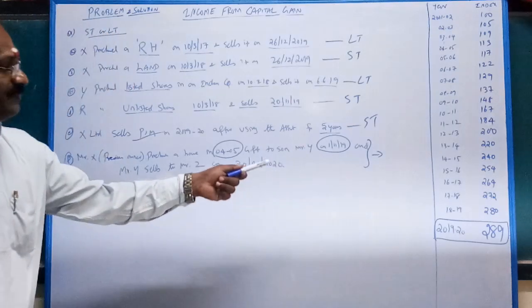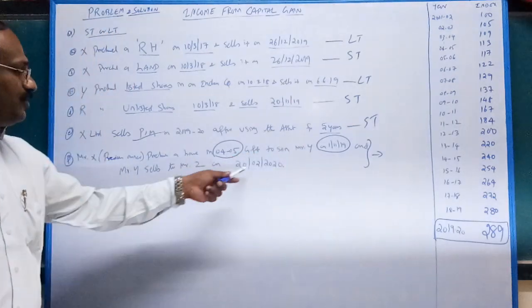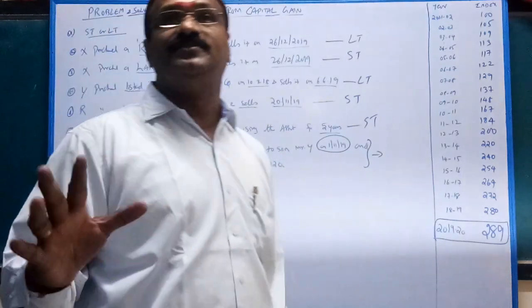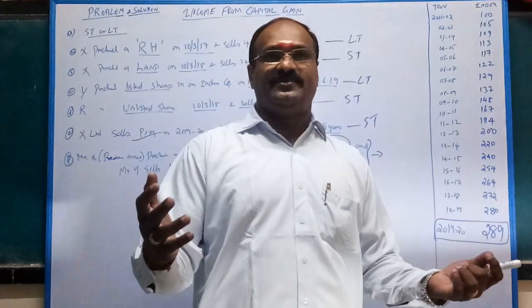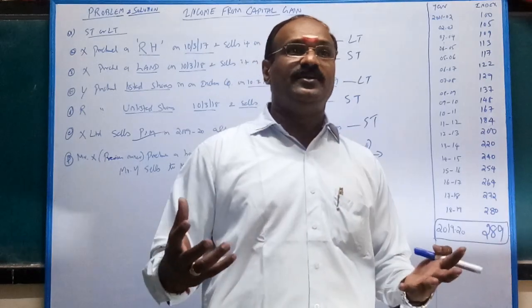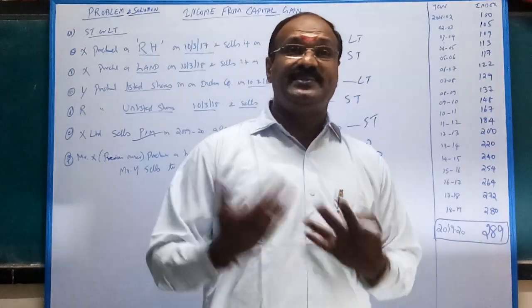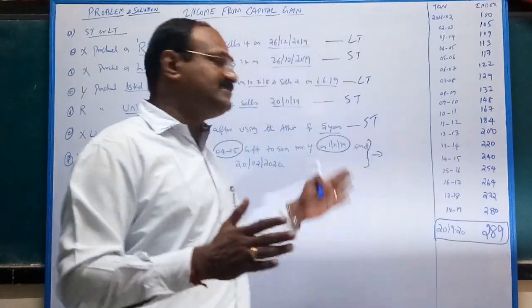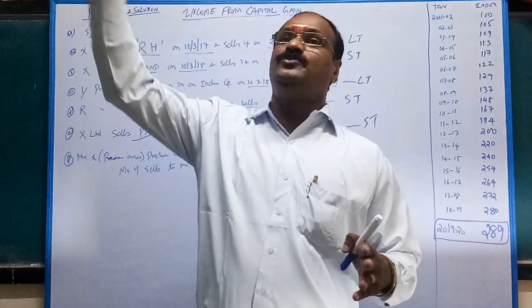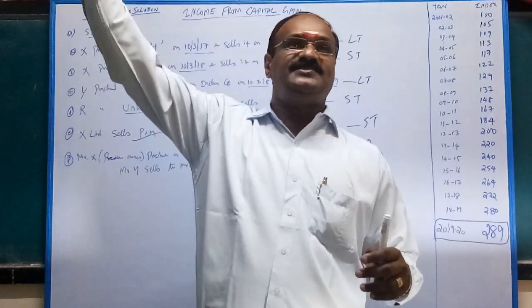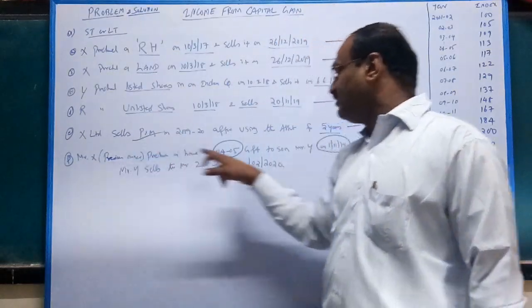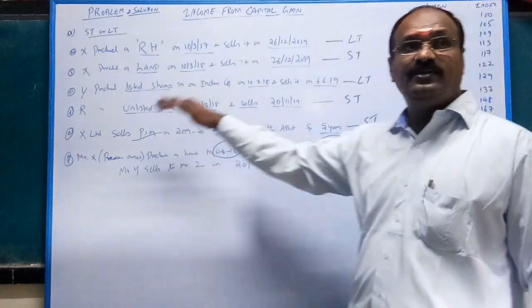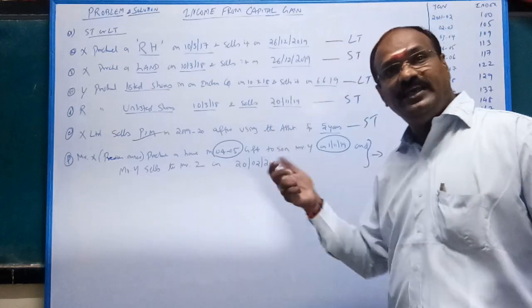X transferred to son Y, and Y sells the property in 2020. As far as Y is concerned, what is the cost of the property? Zero, because it is gifted. Thereby the cost of Y is not considered; the cost of the previous owner is taken into account, that is, the father's purchase price in 2004-5. Not only the cost, even the holding period.